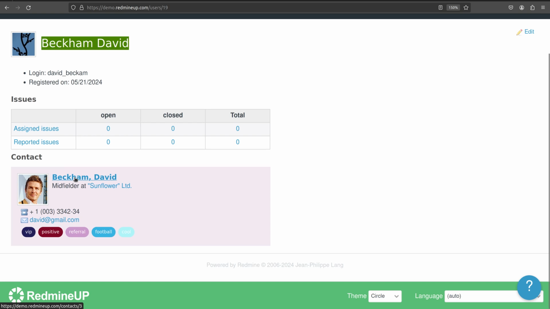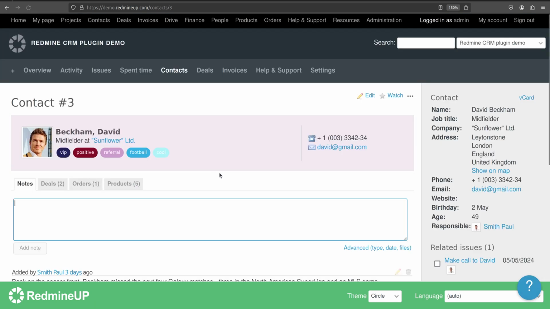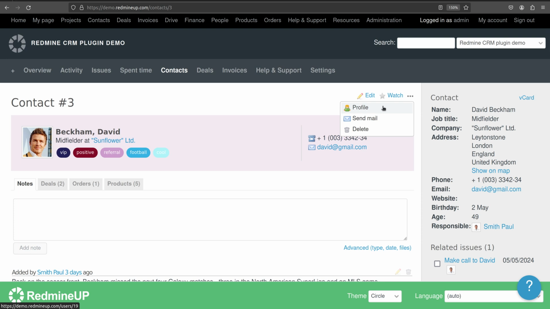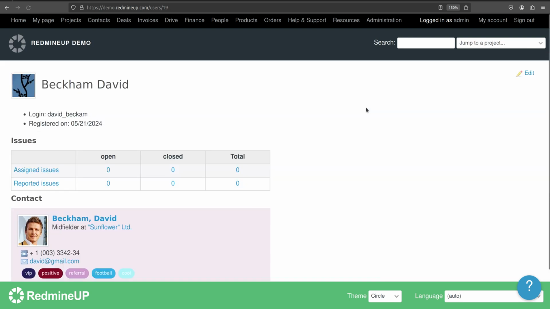Okay, so when we click on the contact, of course it is now opened successfully. And if you would like to go from a contact to the person David Beckham, then we go to the three dots here again, and instead of the create button we have the profile. So when we click on profile, we are redirected to David Beckham Redmine user.